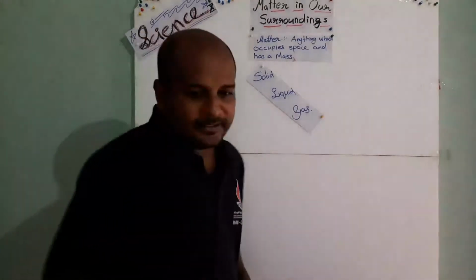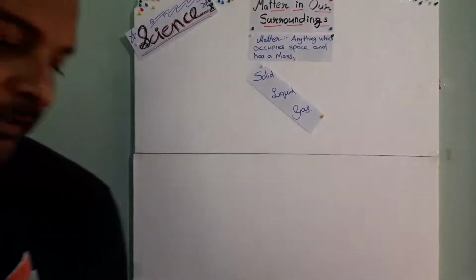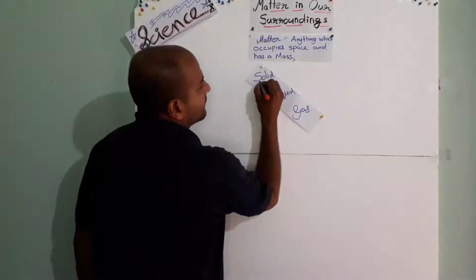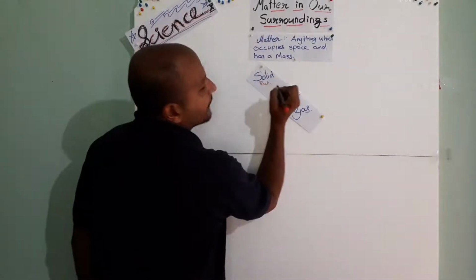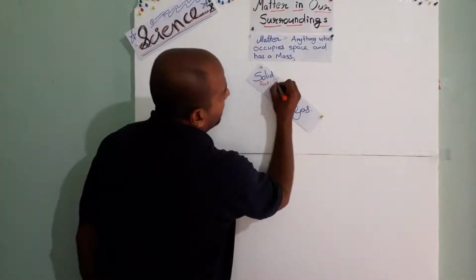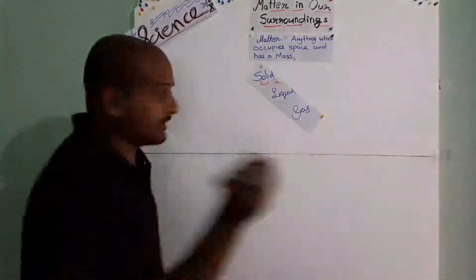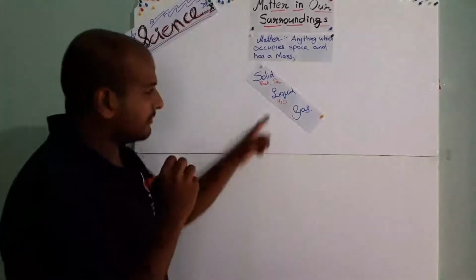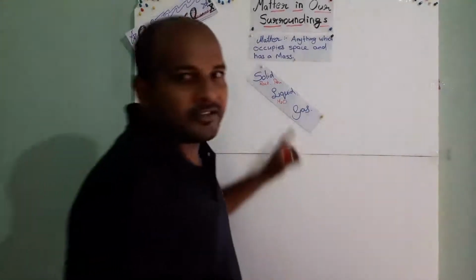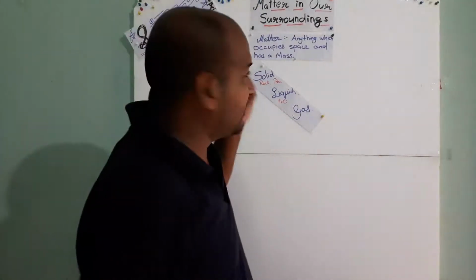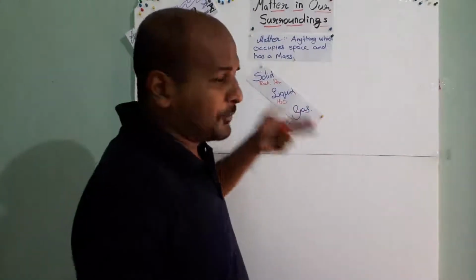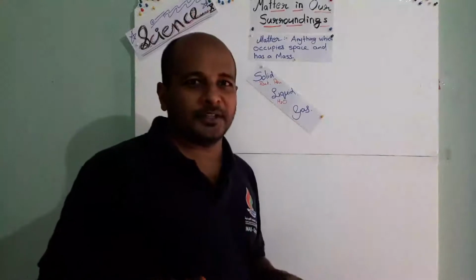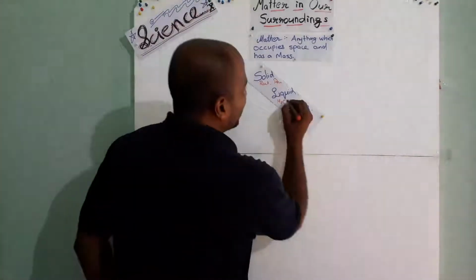First one is solid. Tell me some examples for solid. Rock. Pen, fine. Liquid. Water. I will draw H2O. We are studying chemistry, right? Only in chemistry, like H2O. In other subjects, in English, social, physics or biology, you write water. Okay? In chemistry, no problem. We can write H2O. Next one.